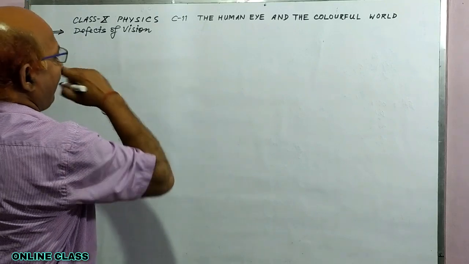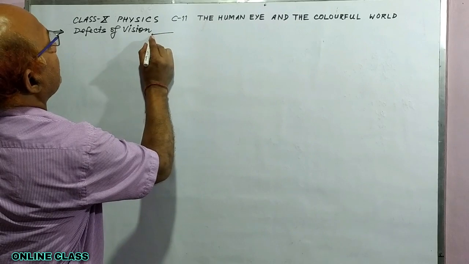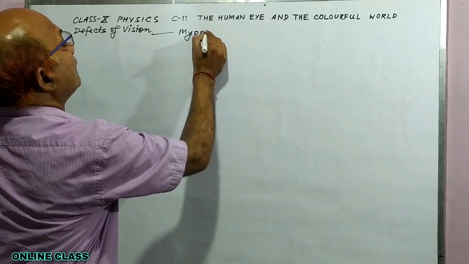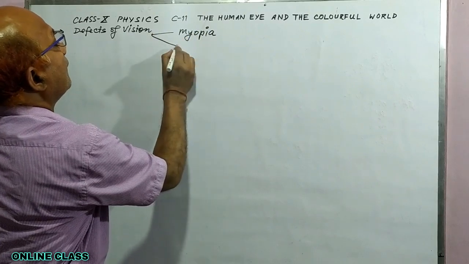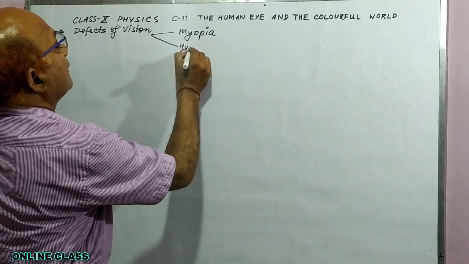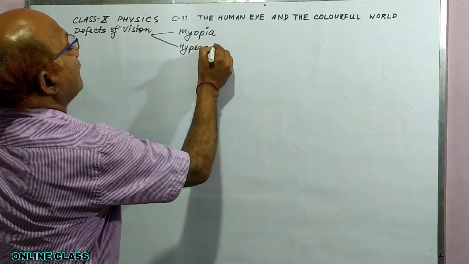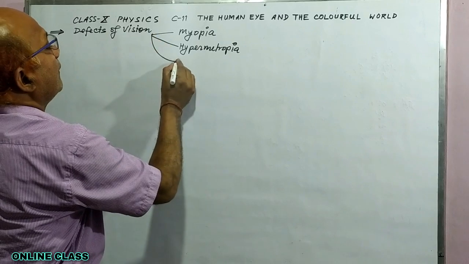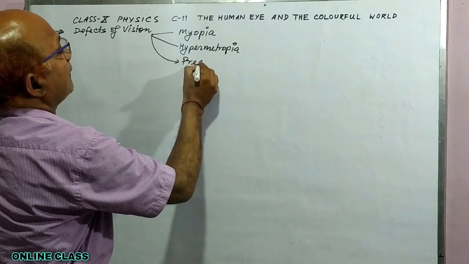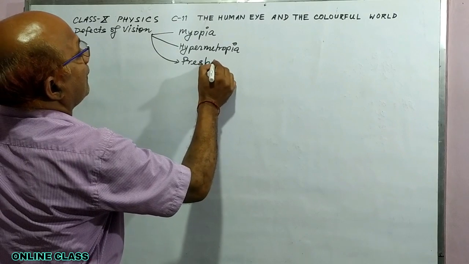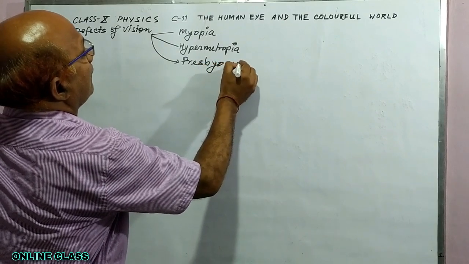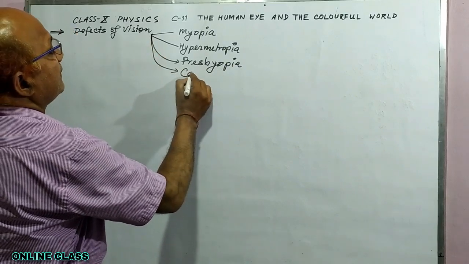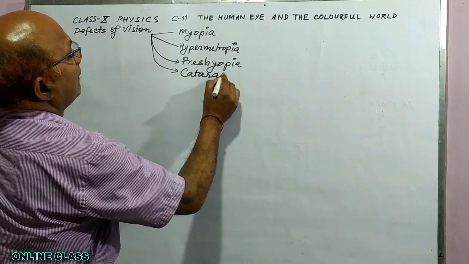Here are three main defects of vision: myopia, hypermetropia, presbyopia, and one more defect is cataract.